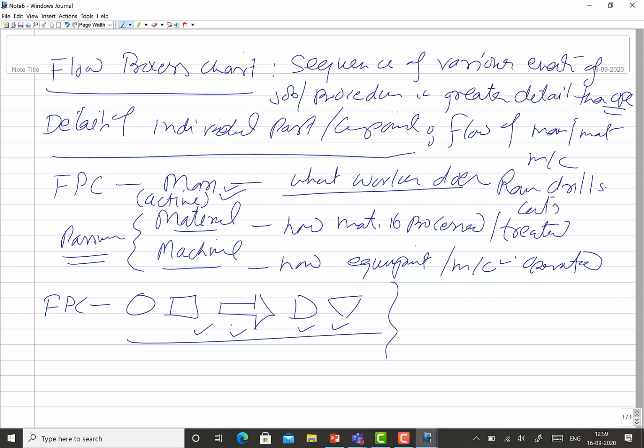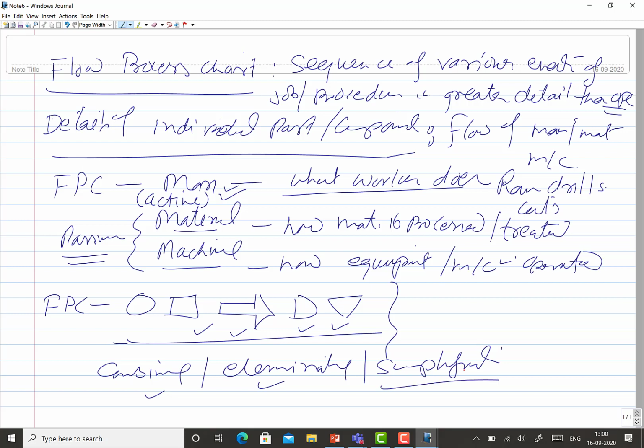Okay, so whenever we get the clear picture of a situation, or of the flow of material, man or machine during a particular operation, then for the analysis we can see where there is the possibility of combining certain things, where there is the possibility of eliminating certain activities, or what can be done, like elimination, combining, or simplification.